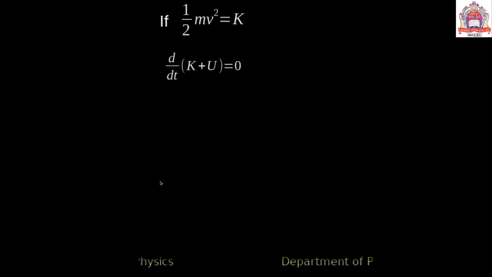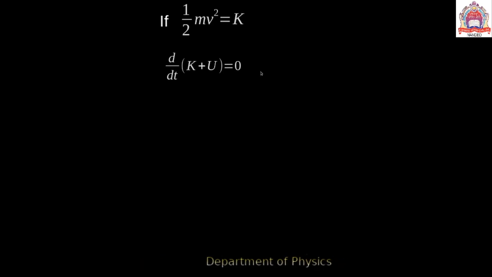What is the value of that mgx? It is against gravity, so minus mg minus x gives mgx when it reaches the earth. And half mv square is equal to K, the kinetic energy of the body.